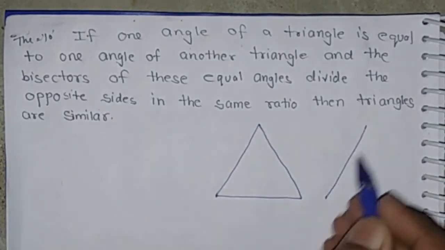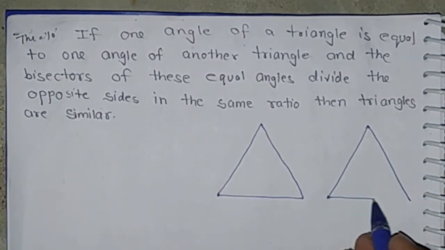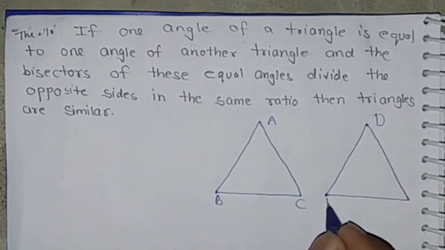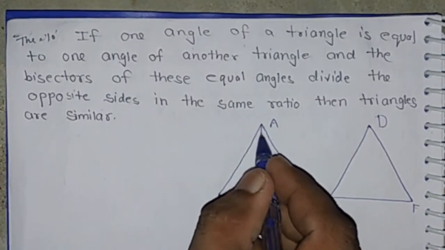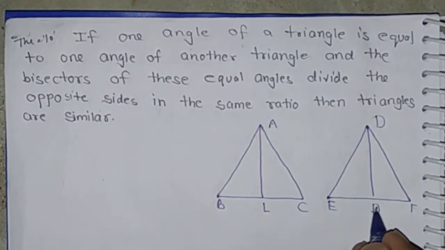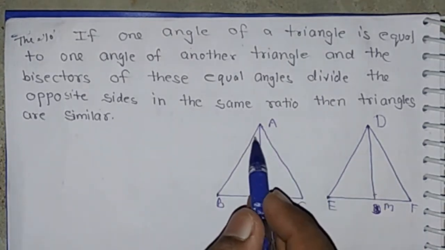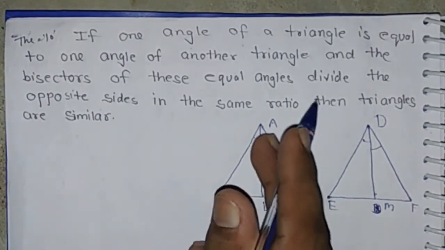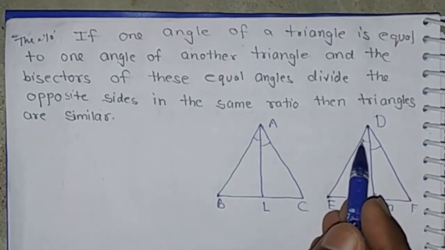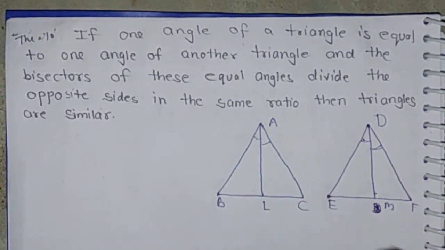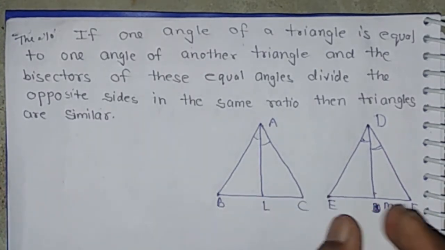There are two triangles ABC and DEF, and AL and DM are angle bisectors of angle A and D, and these angle bisectors divide the opposite sides BC and EF in equal ratio, that is BL by LC is equal to EM by MF.